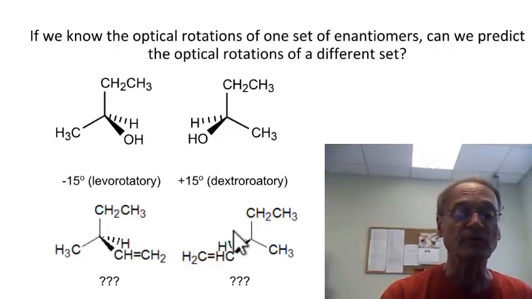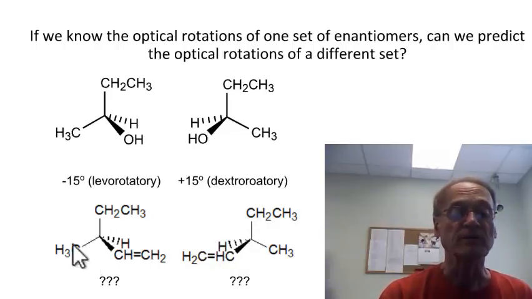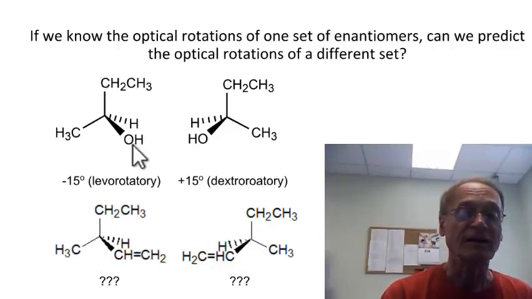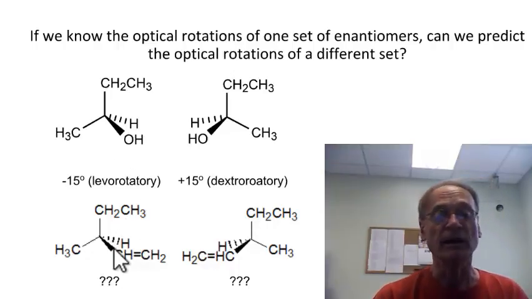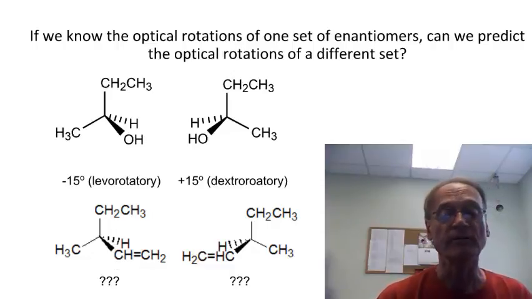Whatever it is, it's the same for this one, except one of them will be positive and the other one will be negative. Do we know which one's positive and which one's negative? Well, this one looks kind of like this one, so maybe it's negative. Nope, doesn't work that way. You cannot predict, just by looking at the structure, whether a particular enantiomer will be the dextrorotatory or the levorotatory isomer.